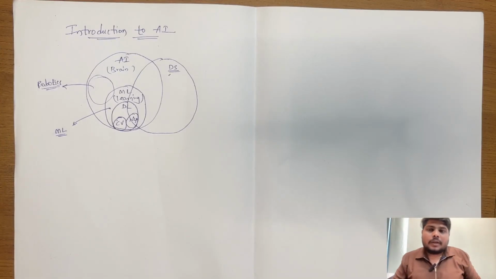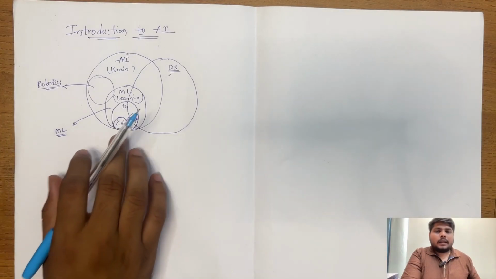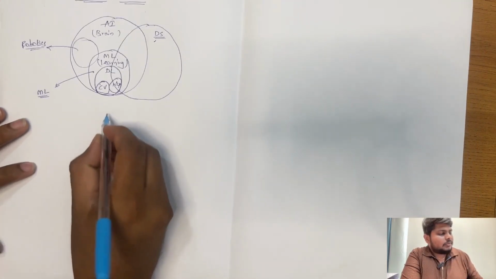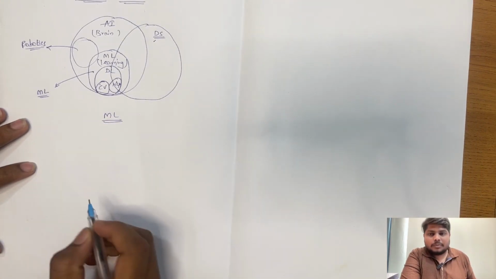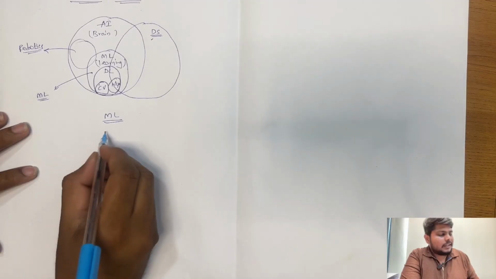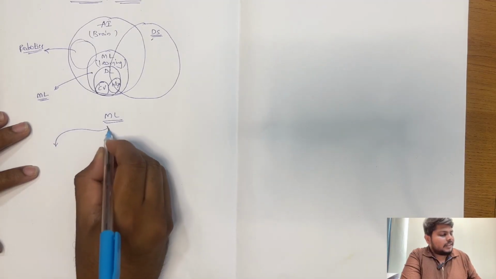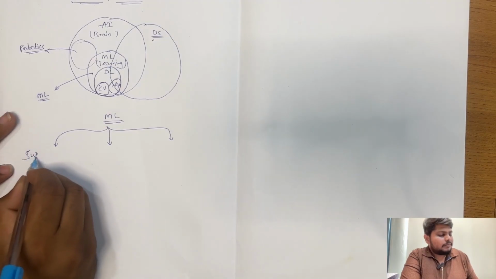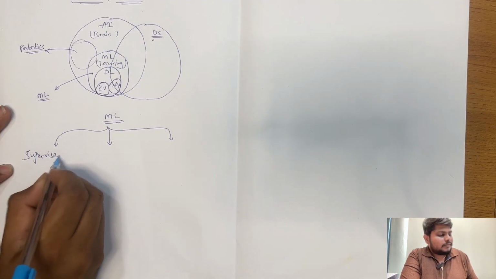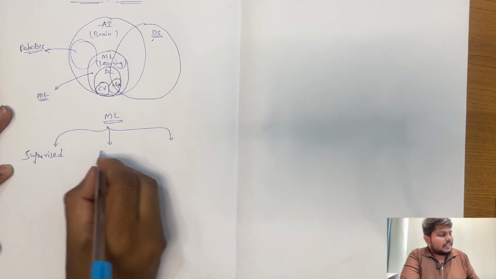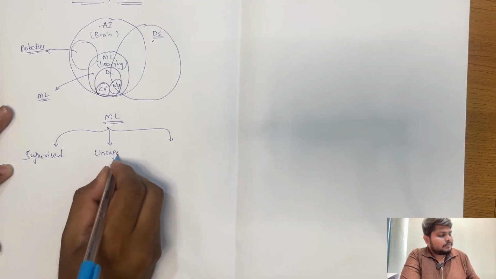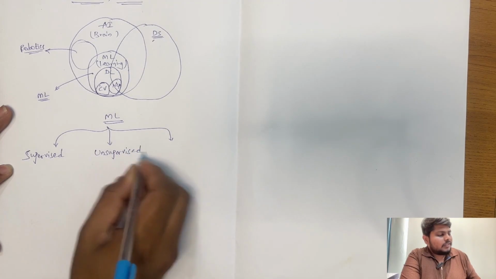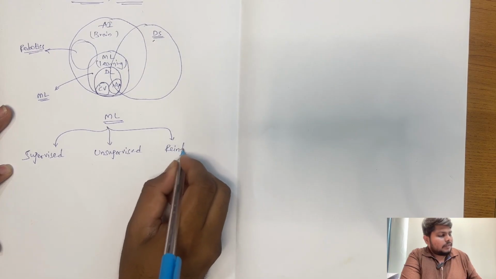Okay, welcome back. Now in this video, let's look at the classification related to machine learning. That is, how many types of machine learning concepts exist. Basically, in machine learning, we can classify them into three types. We can call one of them supervised. The second in machine learning is unsupervised learning. The third is reinforcement.